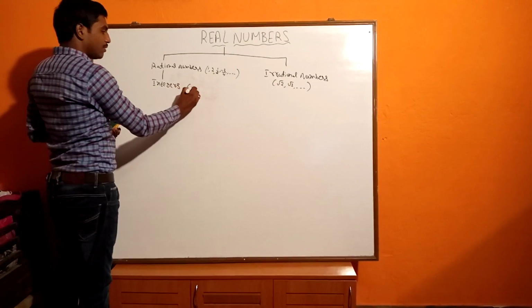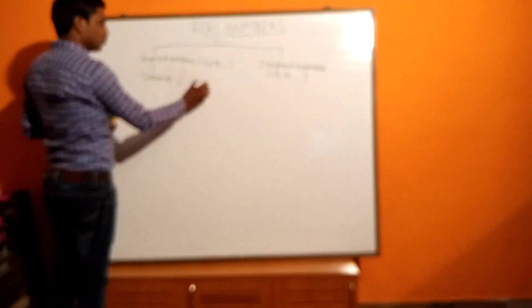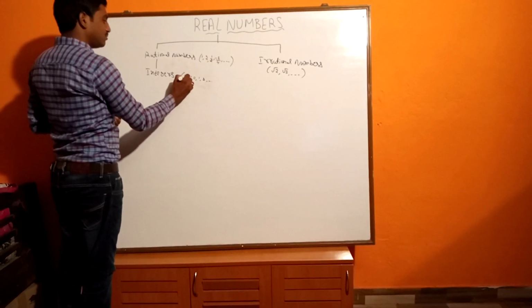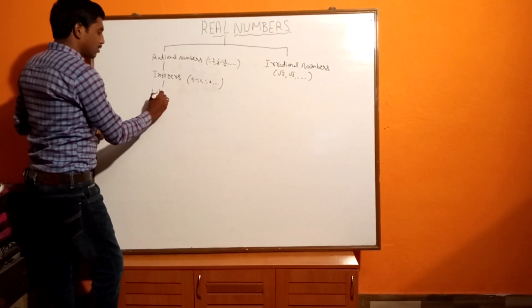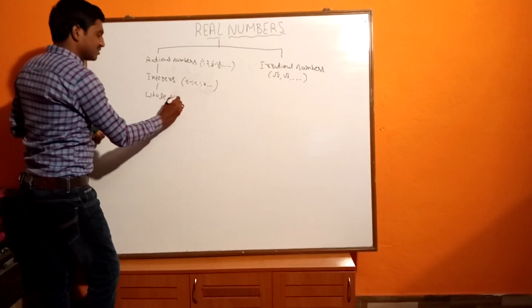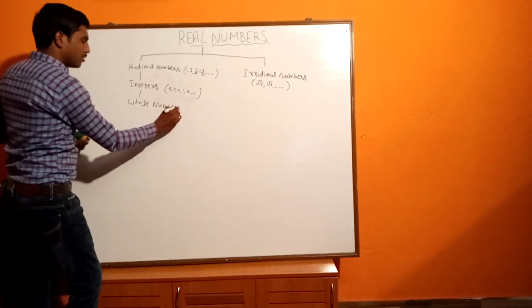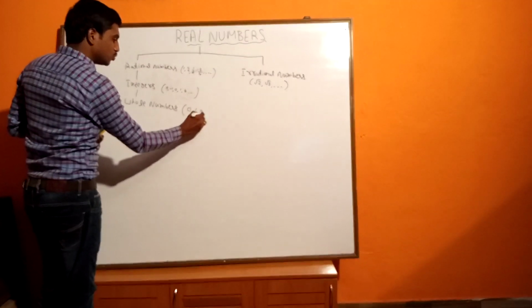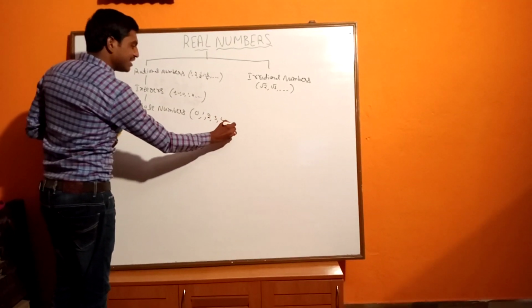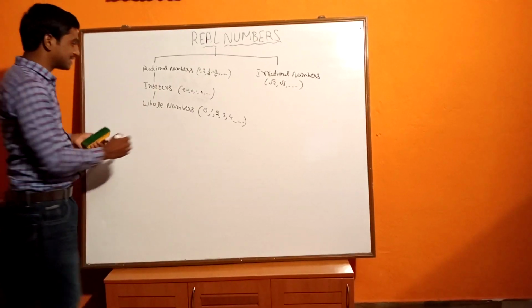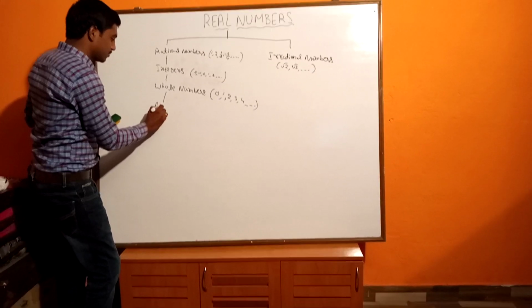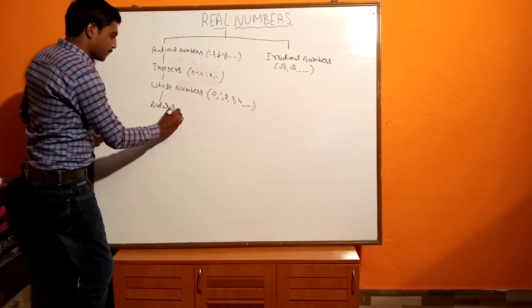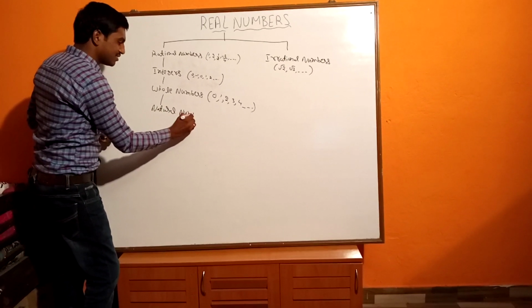Examples: 0, 1, 2, -1, -2. All numbers: 0, 1, 2, 3. I'm just writing the flow chart of the real numbers to understand better. All numbers, natural numbers.